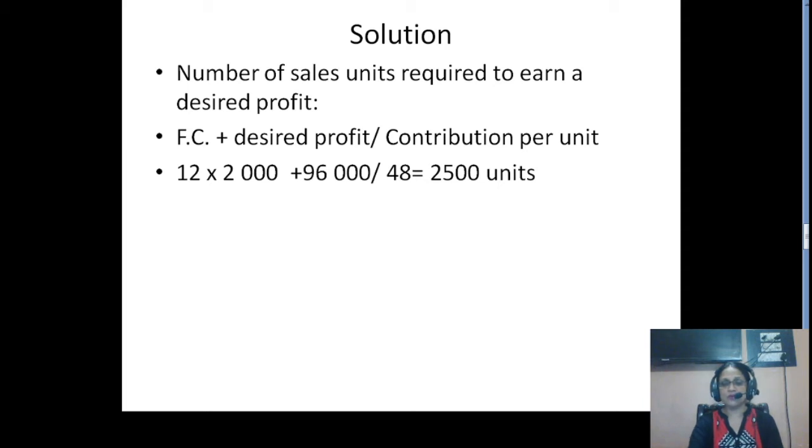So students, you have to understand that if you want to attain a profit of 96,000 pound, the organization needs to produce 2500 units. See, this is how you can use the concept of CVP analysis in deciding your volume and your cost structure, because now you know that 2500 units of volume is required to attain your desired profit. So this is how you can gear up your production systems, right?